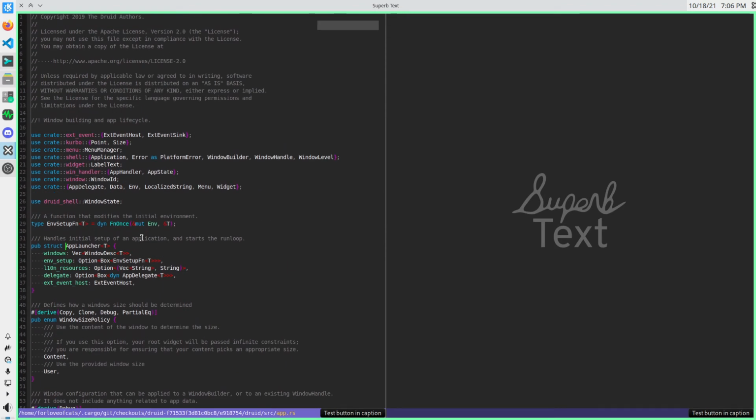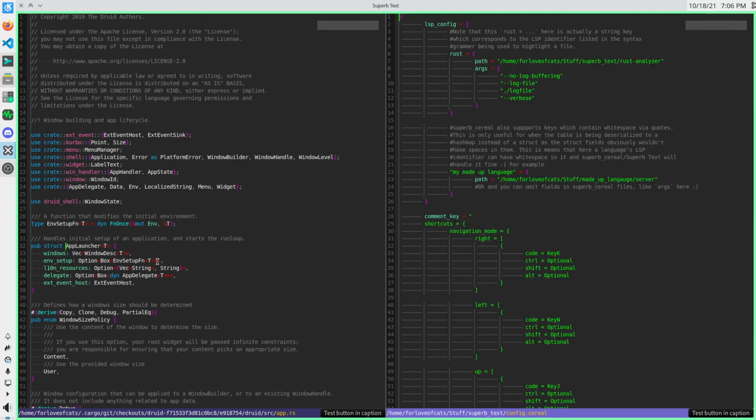This is, of course, using Rust Analyzer in the background as the language server that I'm using here. Here's the configuration I'm using for it right now. This is the custom config format that Superb Text uses. I need to come in here and clean up stuff. This is still garbage from a demo from back then, but I can tell the editor for the Rust files, here's the path to the language server, and here's any arguments I want to pass to the language server.